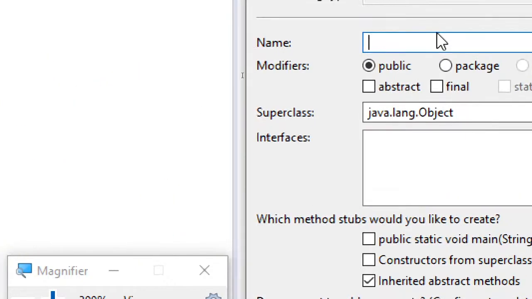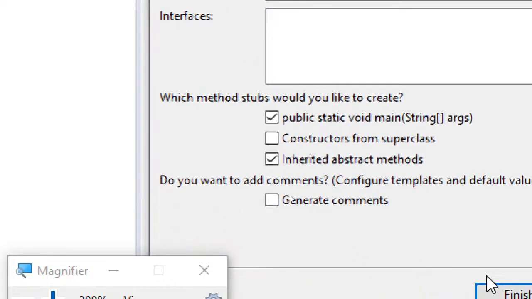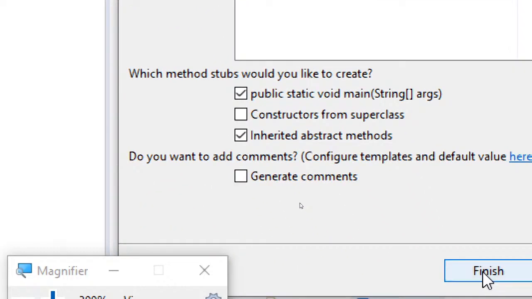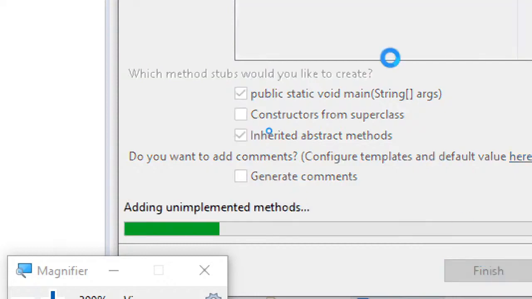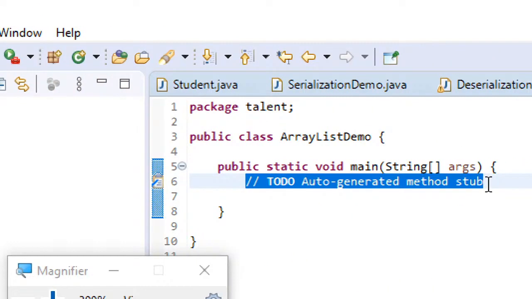So we have to name it something like ArrayListDemo, but by mistake I just named it ArrayList itself, which is the inbuilt class name in the util package. So ArrayListDemo is the correct name. Otherwise, when you try to create an object for ArrayList from the util package, it will not be created, because ArrayList itself is your class, so it will try to create an object for your class.